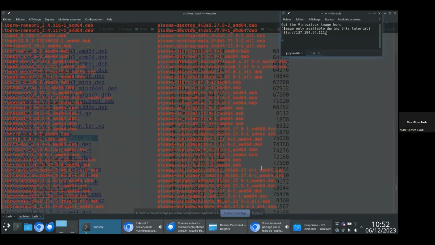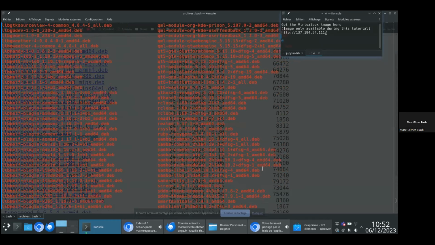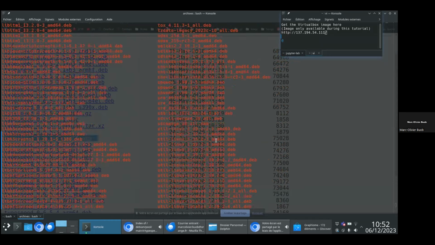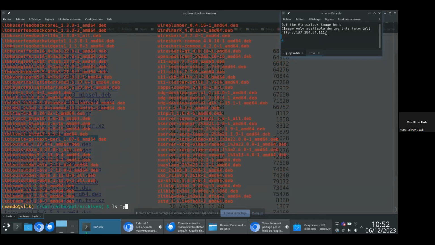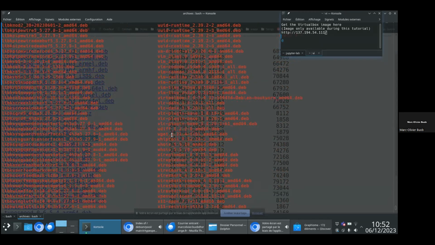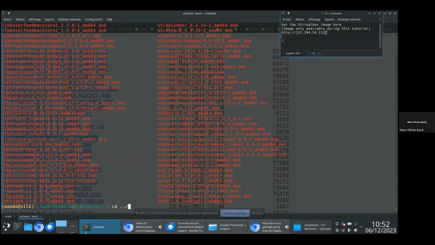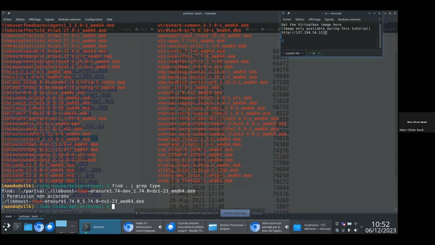And in this whole list, you should have typespeed somewhere. I don't know where it is, and I don't know why it is not displayed. Maybe it's weird. But by the way, all your deb files should be cached here.